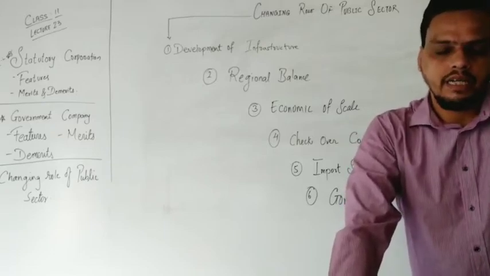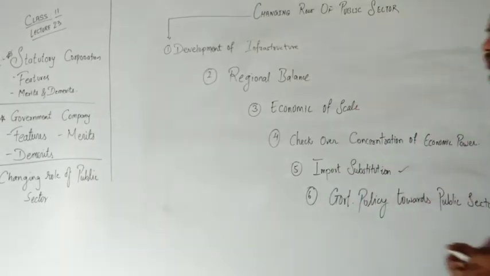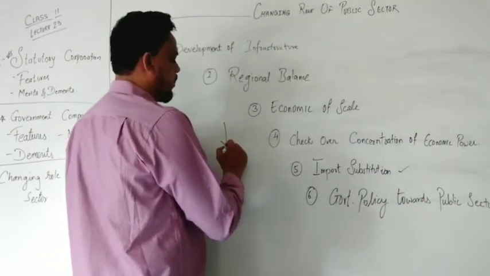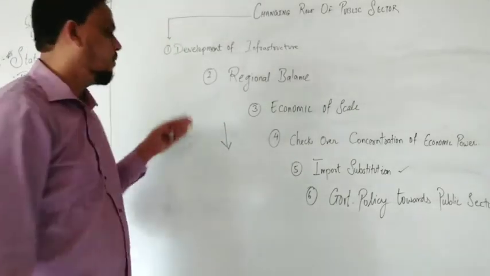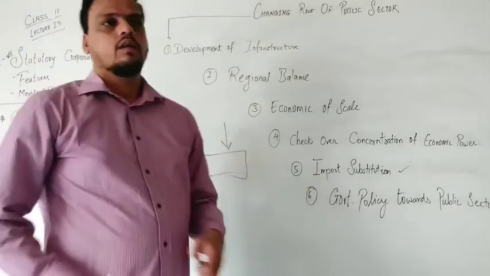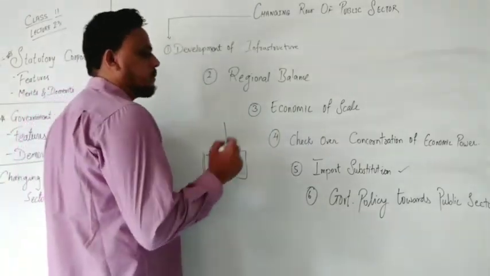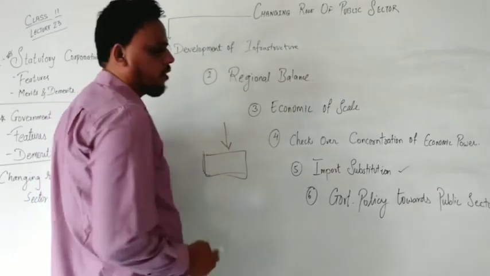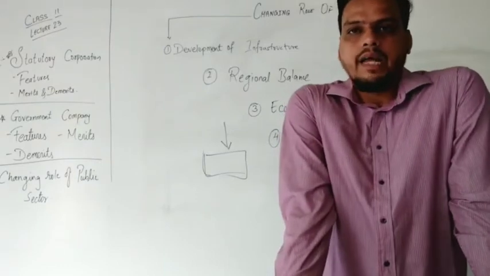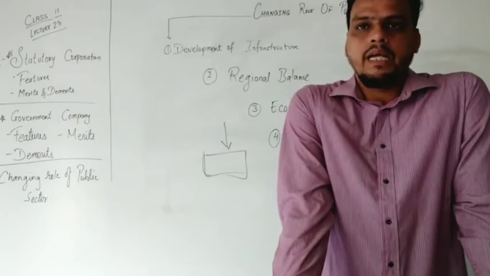Now we are going with import substitution. As you know, before 1991 huge imports were occurring. Many products produced in foreign countries were being brought into India. So the Indian government, with the private and public sectors, made substitutes to replace imports. Products like technology and heavy machinery were being brought from foreign countries to India for proper establishment.